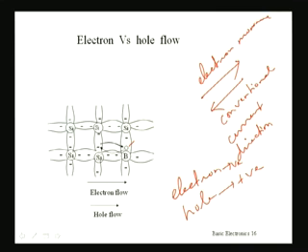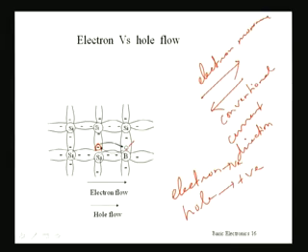When this electron comes and fills up this hole, then this place will now be devoid of electron and it will now be a hole. So, now hole movement will be from this position to this position. It is just opposite to the electron movement. Electron movement is in the solid direction of this arrow and hole movement is in this dotted direction of this arrow. So, if we consider the conventional current direction, which is opposite to the direction of movement of electrons, then the current direction will be in the same direction because of both these components.